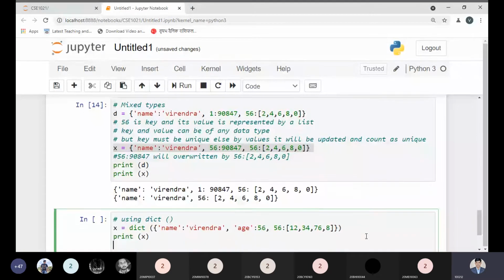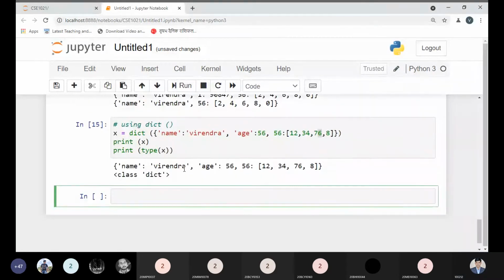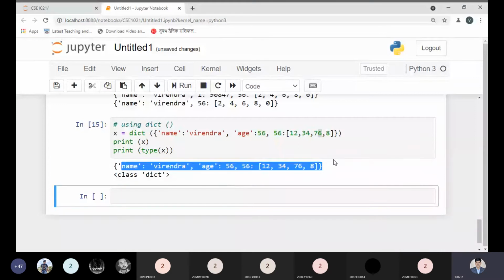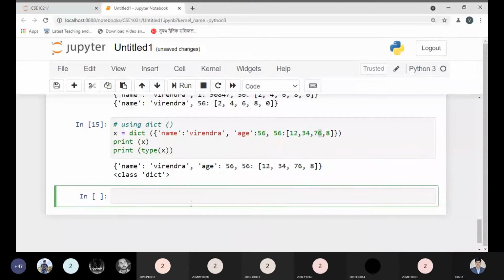what would be printed? If I try to print the type of the x variable, what would be printed? Let us check. Everything is printed correctly and there is no issue. So by using a different method, you can also define the same thing. Now tell me, is it clear to you right now, or any doubt? Please ask me. No, sir.